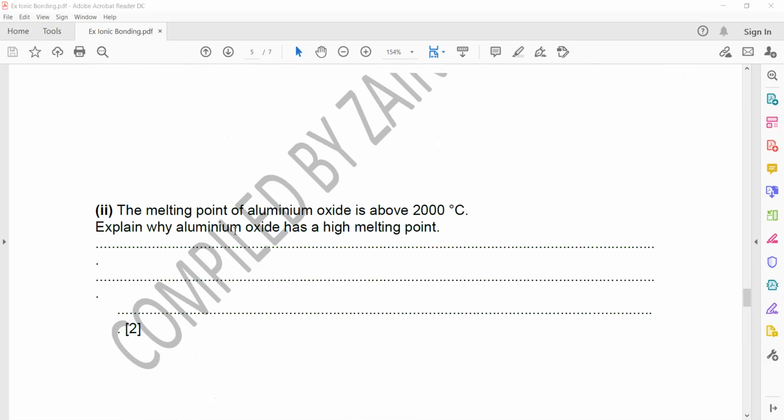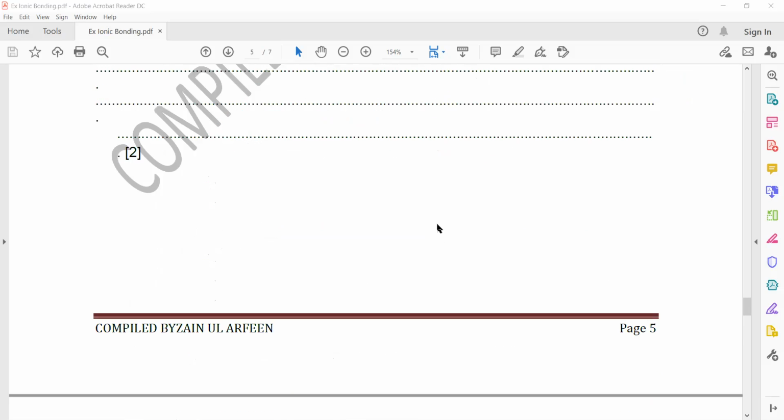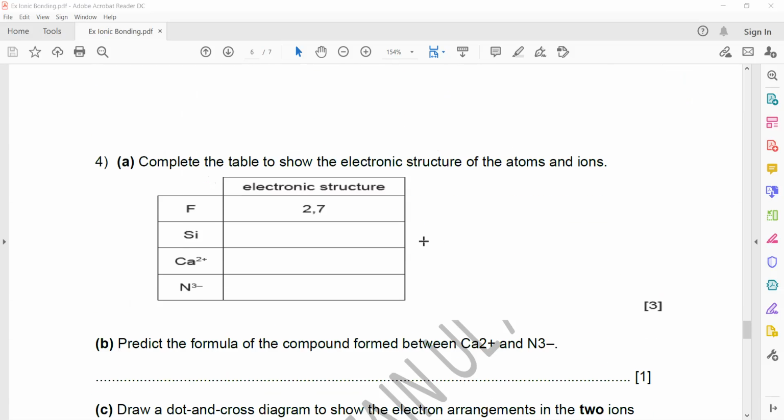Then, explain again why aluminum oxide has a high melting point. Same reason: strong attraction between the oppositely charged ions, and it is difficult to separate them. That's why it has a high melting point.